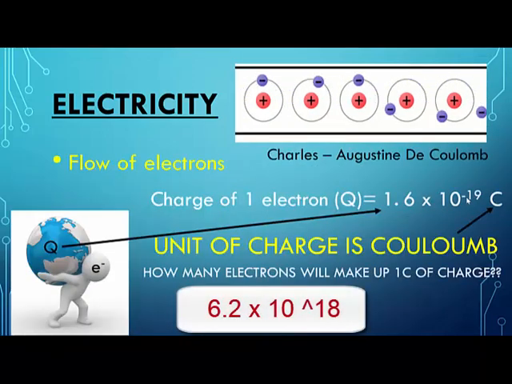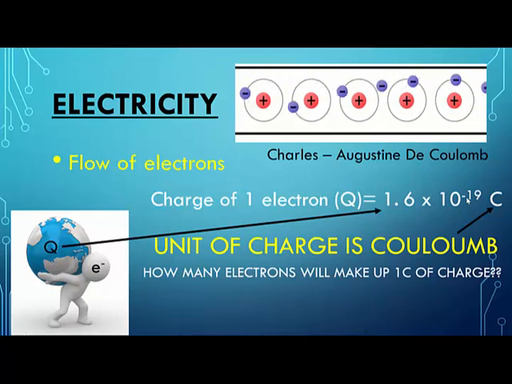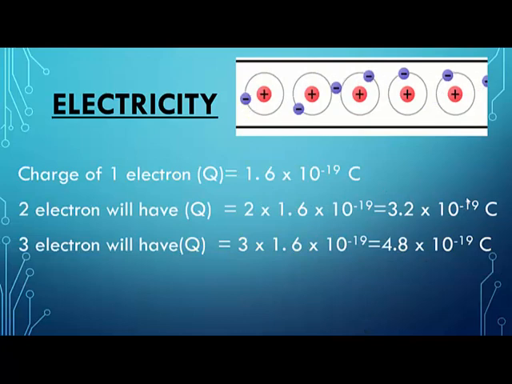Write down this number somewhere, very, very important. So many electrons you have to collect together and allow them to flow, then only you can get 1 coulomb of charge. Is this clear to you? All of you? Yes, ma'am. This is the basic. 2 electrons, how much charge? 2 into 1.6. 3 electrons, how much charge? 3 into 1.6 into 10 to the power of minus 19.